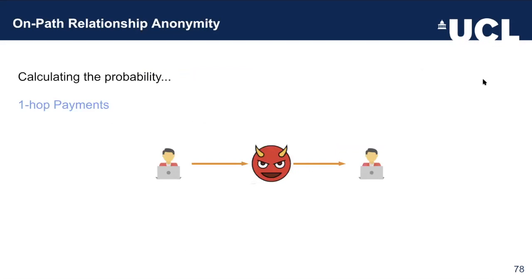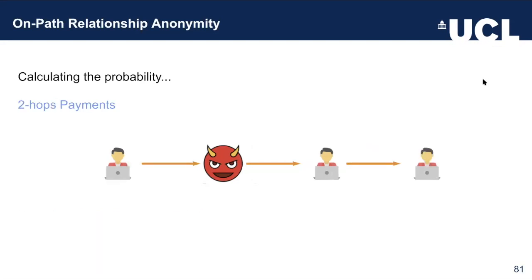Let's assume the scenario over here, where there's only one hop between the sender and the receiver. And the question here, in this situation, is when is he right? Well, he's always right, because when there's only one hop between the sender and the receiver, then the intermediate node's predecessor will indeed be the sender every single time. But what about when you have two intermediate nodes?